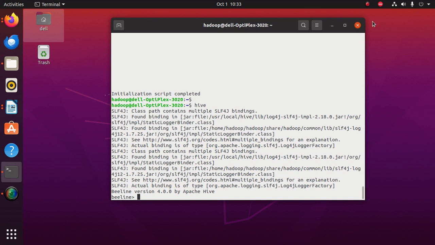Next, we shall proceed with some practical examples of working with Hive. Before that, we'll just conclude it here.